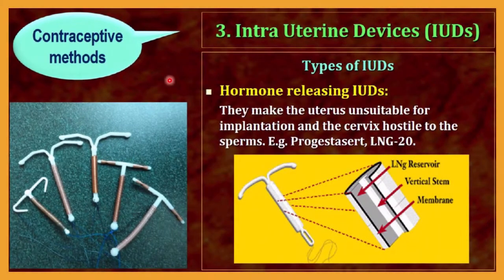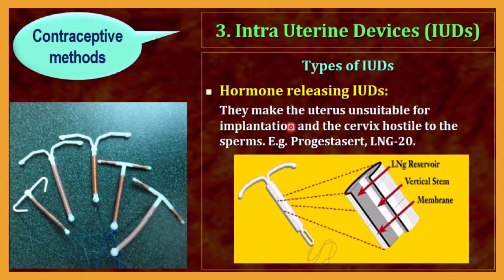The next type of IUD is the hormone releasing IUD. What is the function of a hormone releasing IUD? They make the uterus unsuitable for implantation. You know very well that implantation plays a very important role in pregnancy, but here the uterus becomes unsuitable because of the hormone releasing IUD, and that's why pregnancy will be delayed.